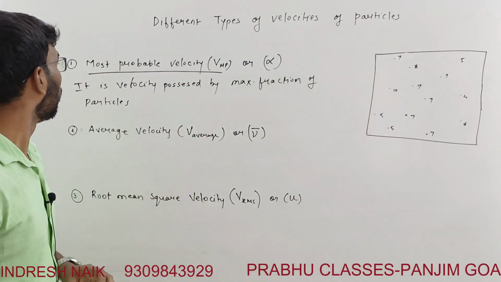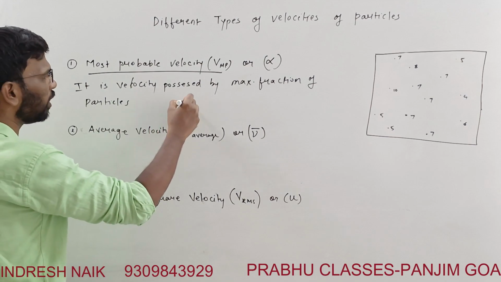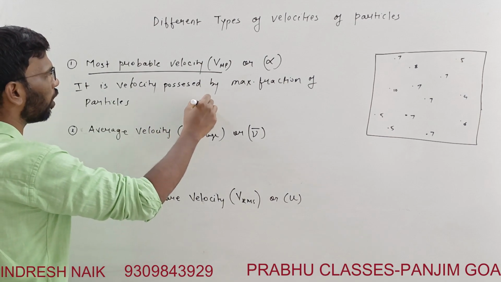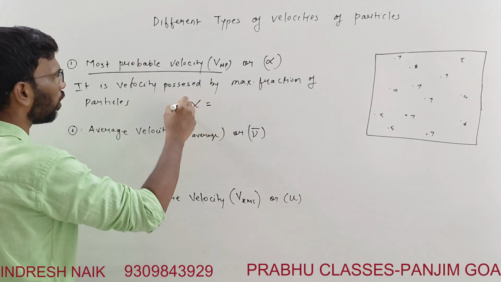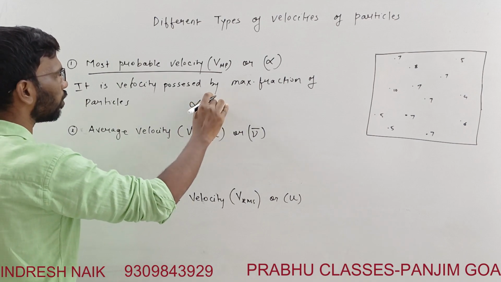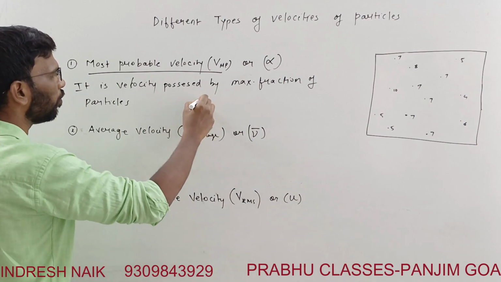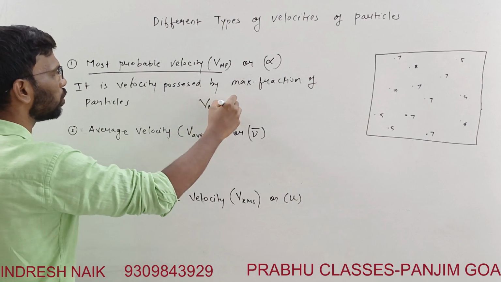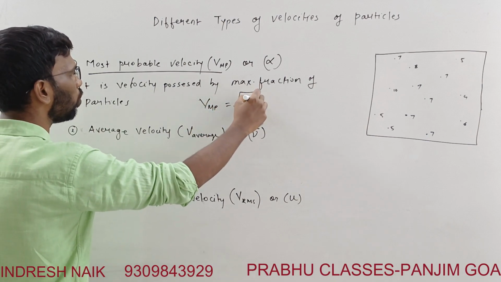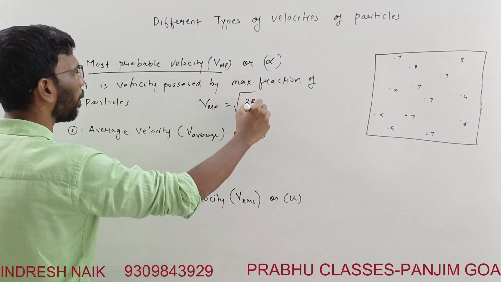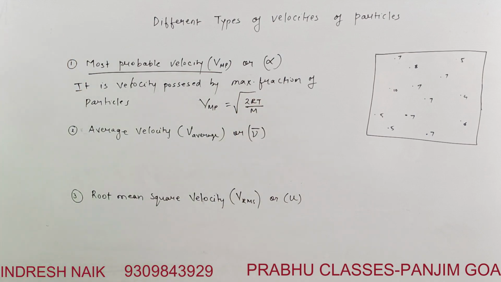That is what the most probable velocity is, and it is written as alpha, or we can write VMP is equal to square root of 2RT by M.